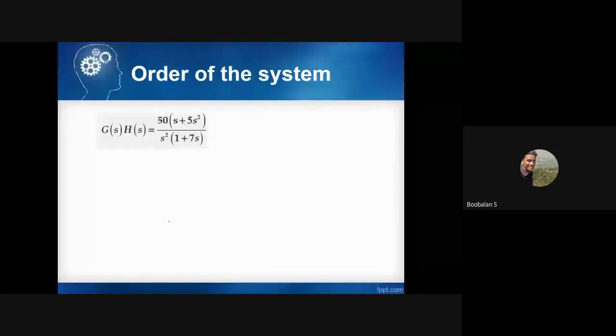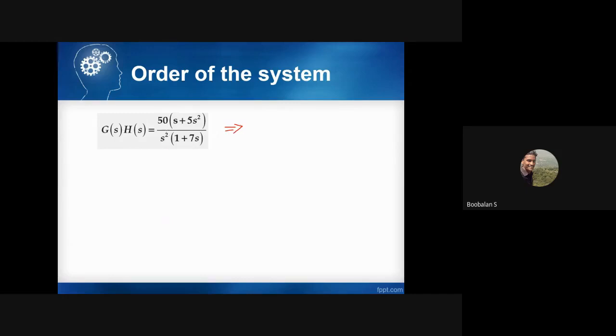Let's have a quick recall. Anyone, tell me, what is the order of the system? Anyone? Yes, anyone? Sorry, anyone, make it fast.